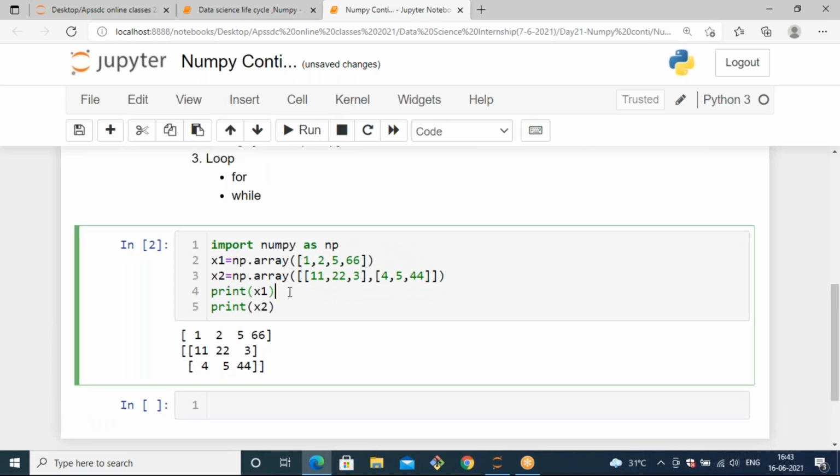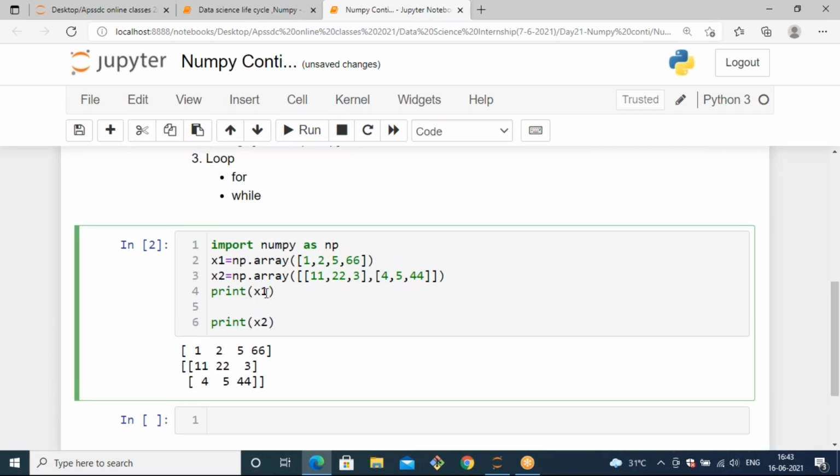So now you can see, it will generate the array. For better understanding, I'm just mentioning some text as well in the printing statements.